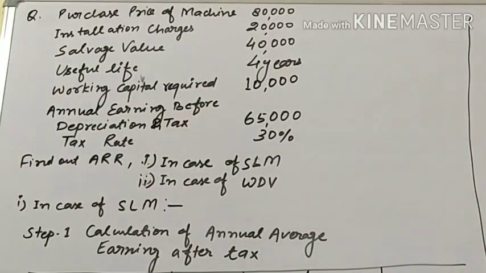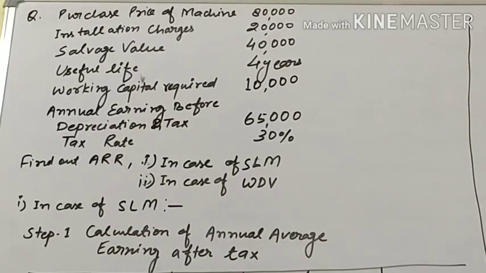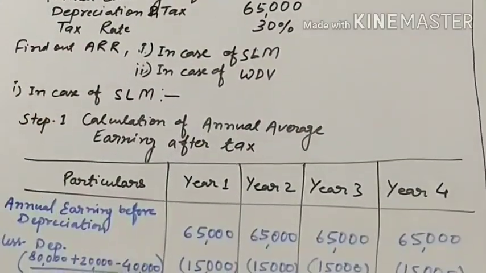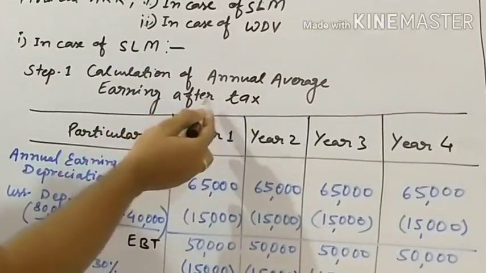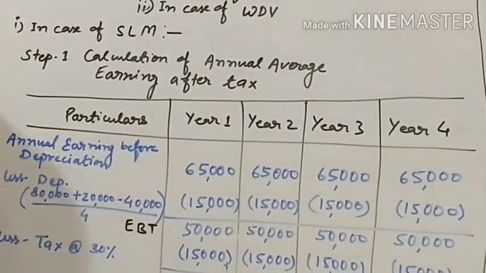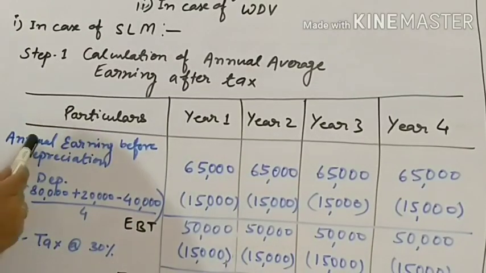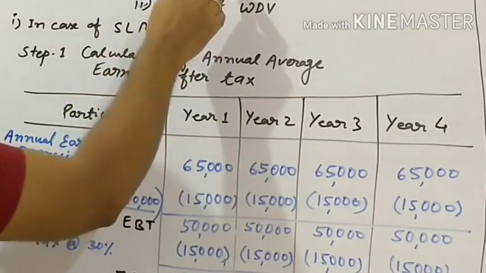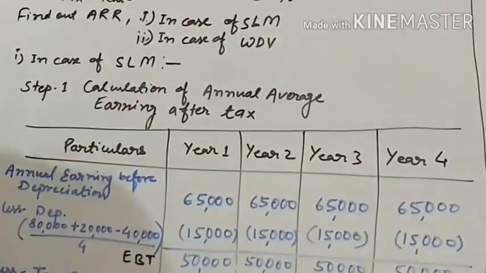So let's see. First we will find out ARR by the SLM method. There are 3 steps. First step, we will find out the annual average earning after tax. Let's see how we will find it out. We have annual earning before depreciation and tax, you can see 65,000.